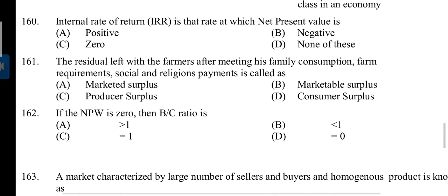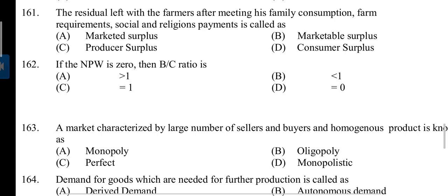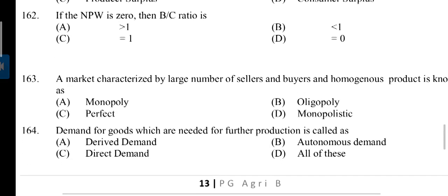160. Internal rate of return, IRR, is that rate at which net present value is. C. 0. 161. The residual left with the farmers after meeting his family consumption, farm requirements, social and religious payment is called as. Answer is B. Marketable surplus. 162. If NPW is 0, then B by C ratio is. Answer is C. Equal to 1.